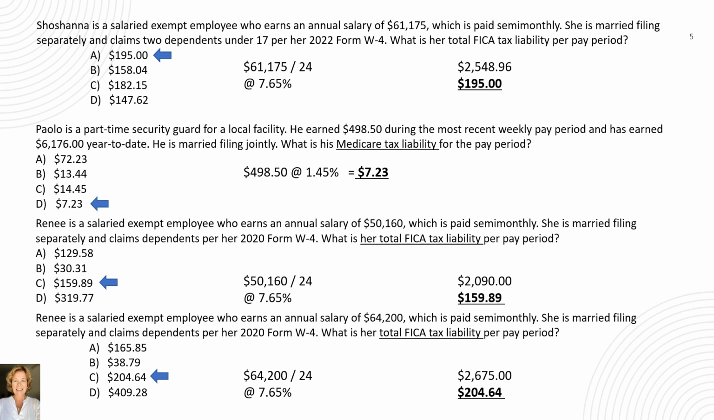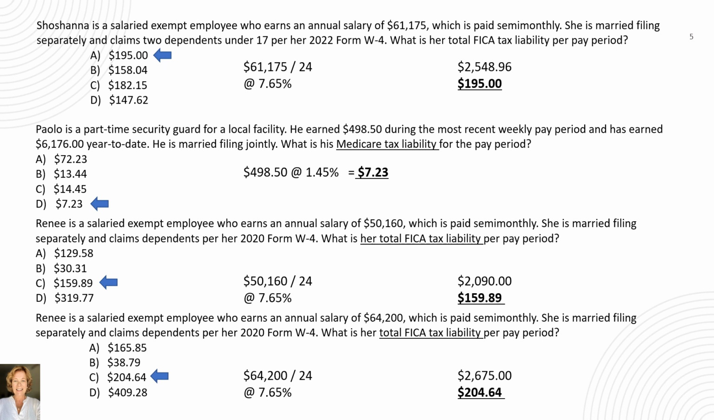Shoshana is a salaried exempt employee who earns an annual salary of $61,175, which is paid semi-monthly. She's married, filing separately, and claims two dependents under 17 for her 2022 Form W-4. What is her total FICA tax liability per pay period? When you see that the question asks for the FICA tax liability, that tells you that we need to calculate both the Social Security and the Medicare tax.